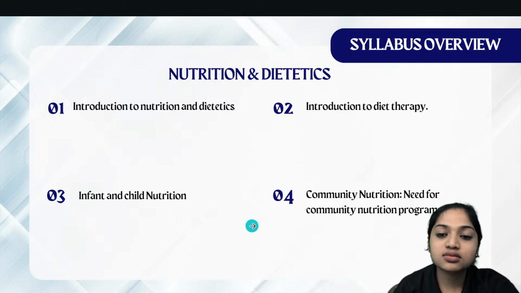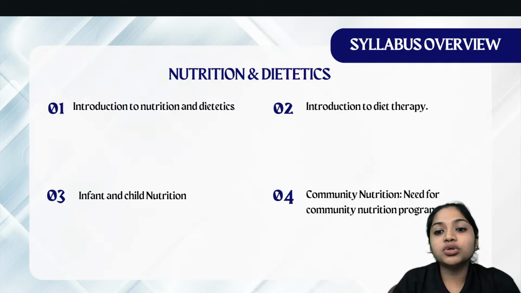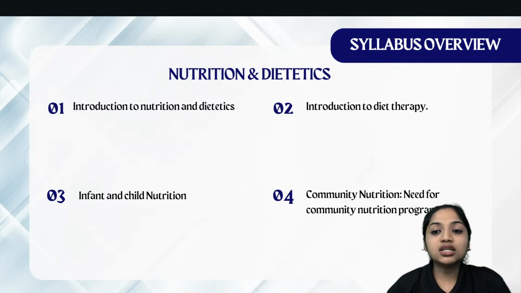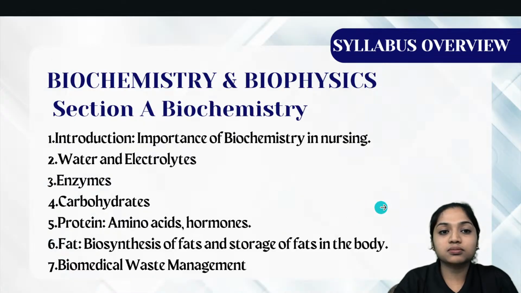And the fourth unit is community nutrition, need for community nutrition program. So what is community nutrition? Community nutrition ಅಂದ್ರೆ ಏನು, community nutrition program, what type of programs are held by the government to improve community nutrition? Those completely we are going to see in this fourth unit, that is community nutrition.